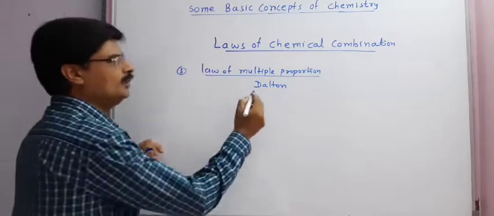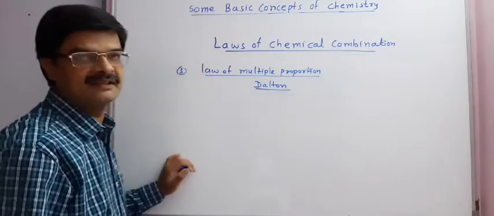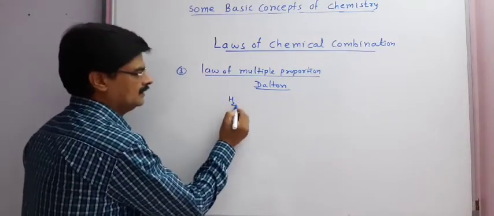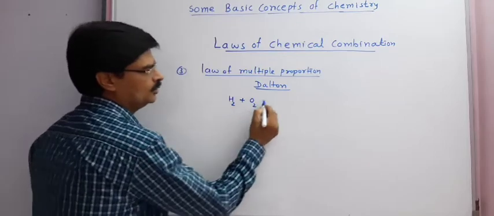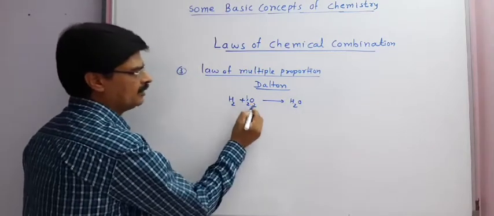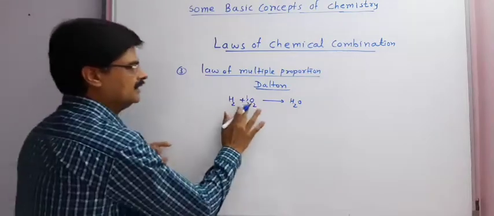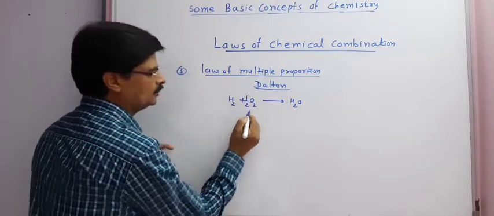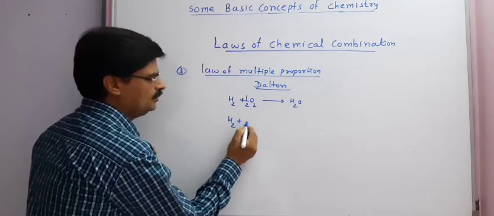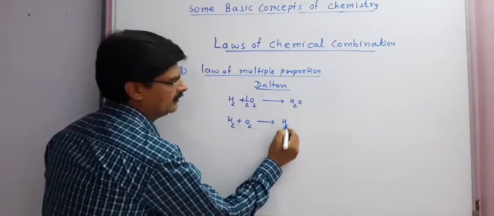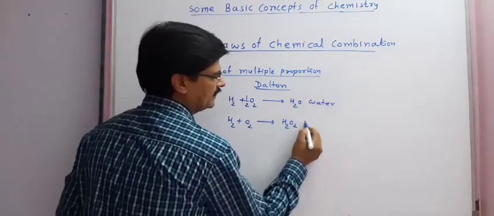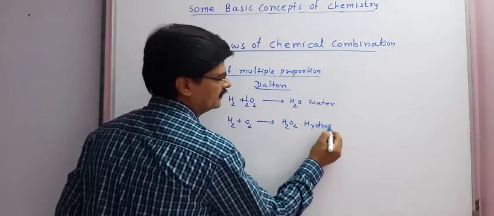To understand the law of multiple proportion, we take the example of water and hydrogen peroxide. H2 plus O2 gives H2O. If we write here 1/2 O2, then it is balanced. H2 plus 1/2 O2 will give H2O. Same way, H2 plus O2 will give H2O2. This is water and this is hydrogen peroxide.